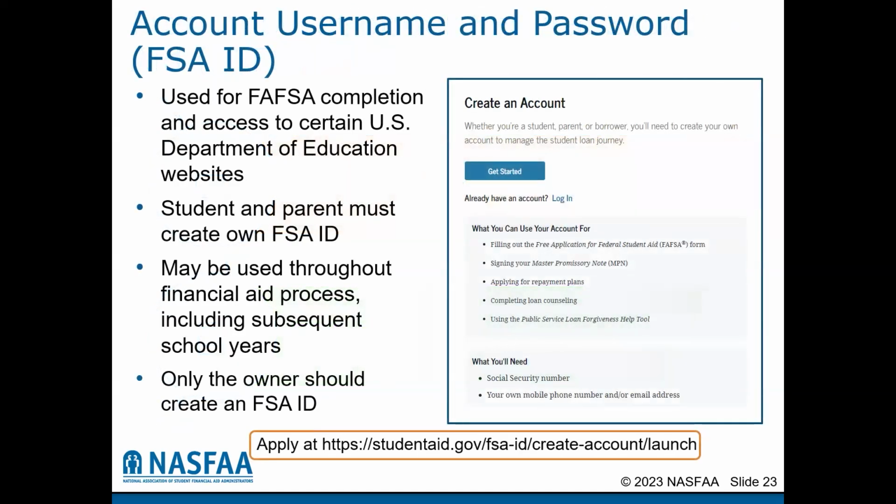Before you can begin your FAFSA, you have to create an account, username, and password. We will refer to this account as the FSA ID. The FSA ID is used for FAFSA completion and also allows access to certain U.S. Department of Education websites.